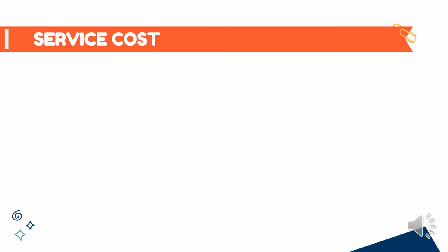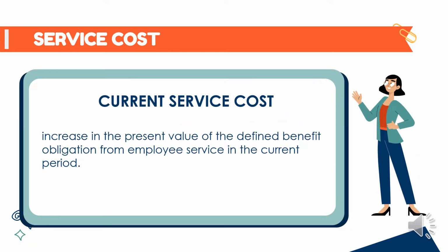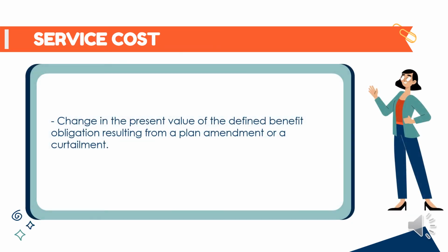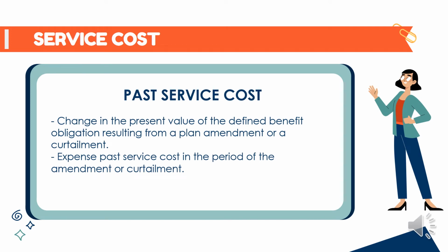Under ng service cost ay yung current service cost. Ito yung pagtaas ng present value ng defined benefit obligation doon sa period na yon. Yung pangalawang under ng service cost ay ang past service cost. Ito yung changes ng present value ng defined benefit obligation from past period. It's either plan amendment or curtailment.